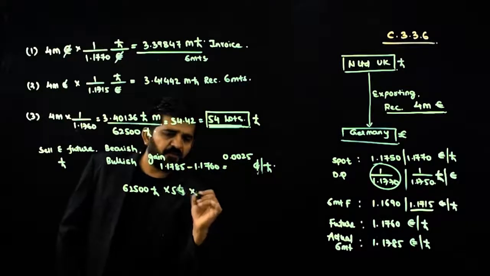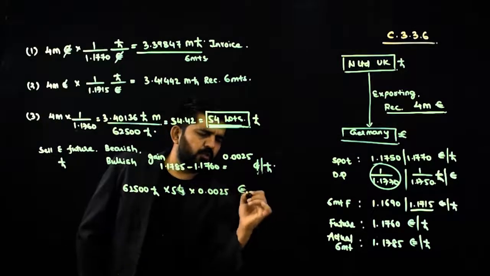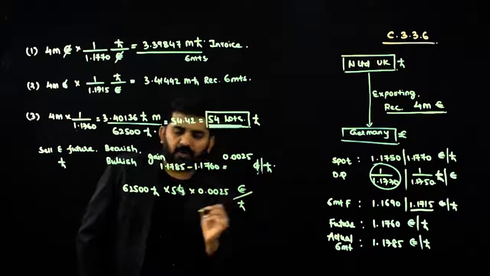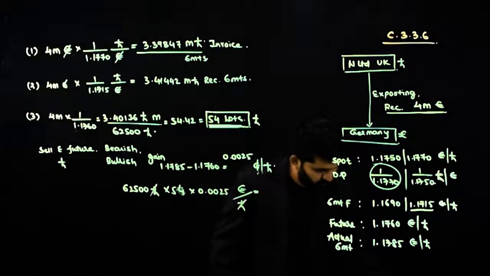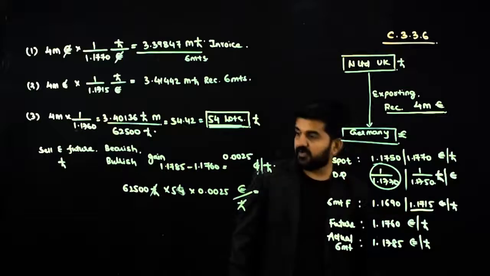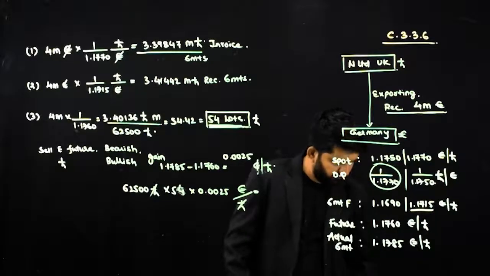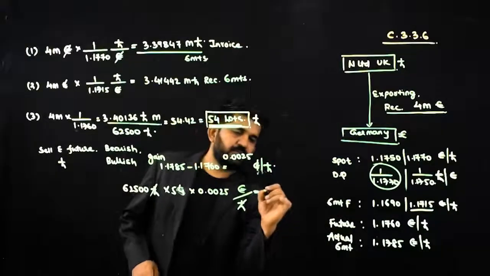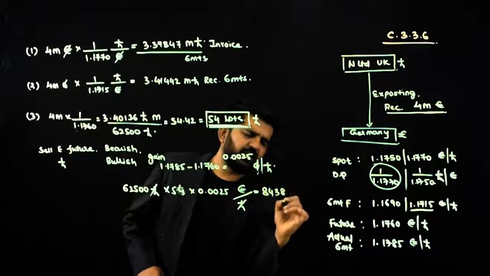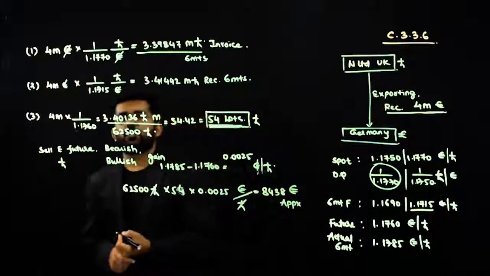How much is my profit? 0.0025 euro per pound. Pound will get cancelled. I will be getting profit in euro. 62,500 multiplied by 54 multiplied by 0.0025 is 8437.5, approximately 8438, but this is euro.